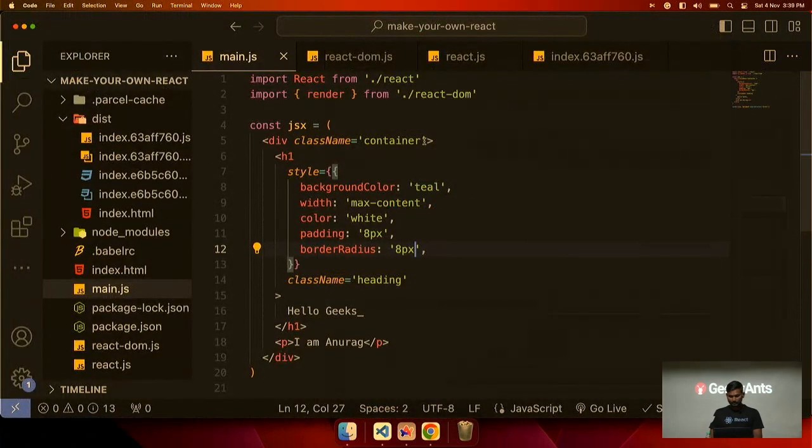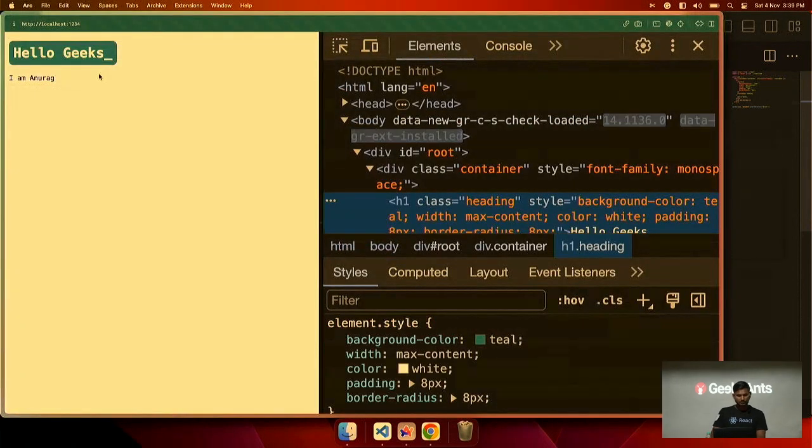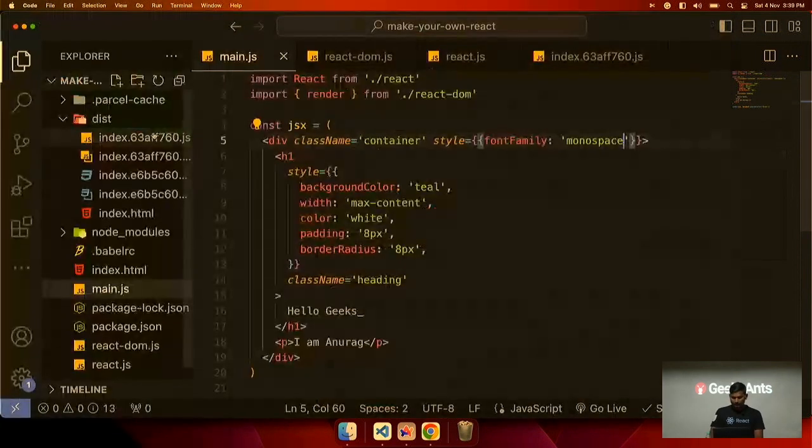Let me give font family to this, this one also. Style equal to font family monospace. Yes, that's looking good. Let me zoom it in. Okay. So we have built a renderer which is rendering our JSX.